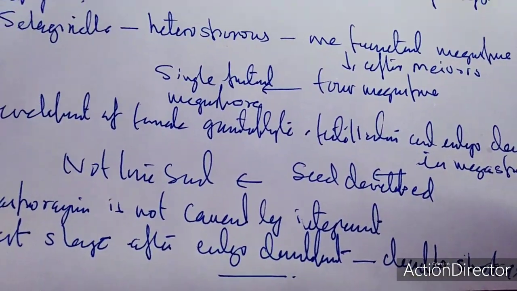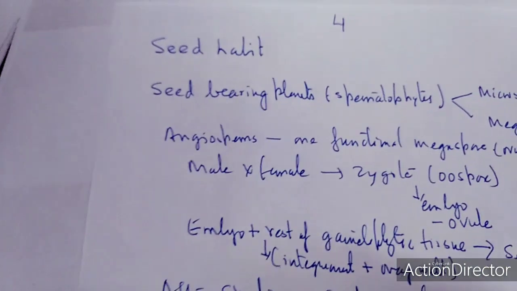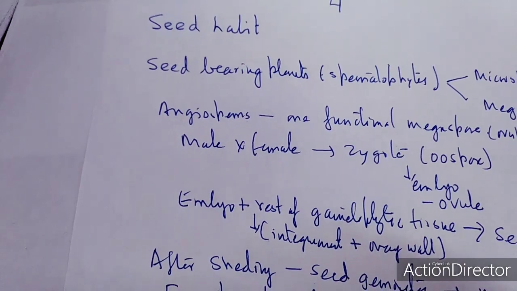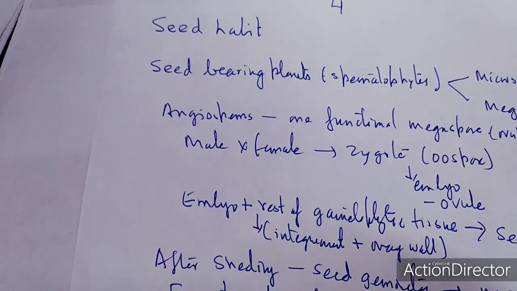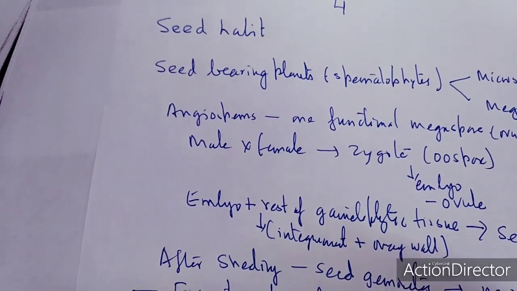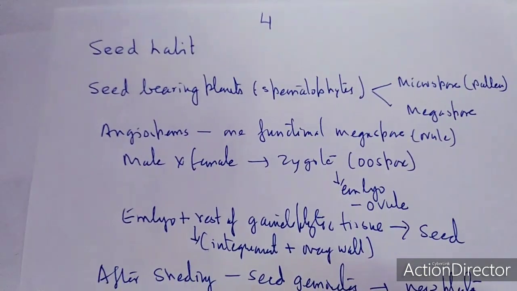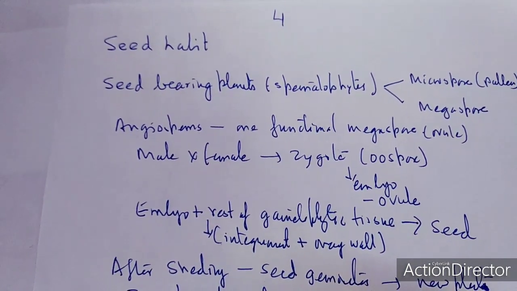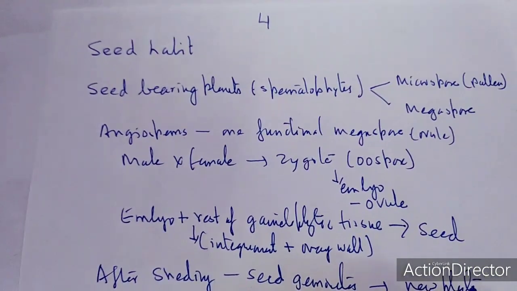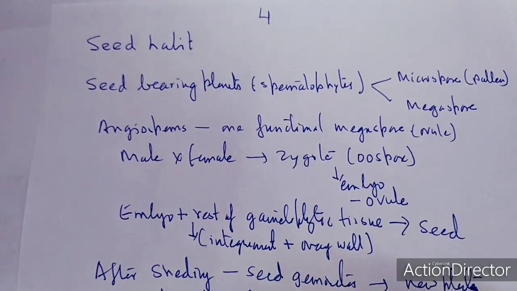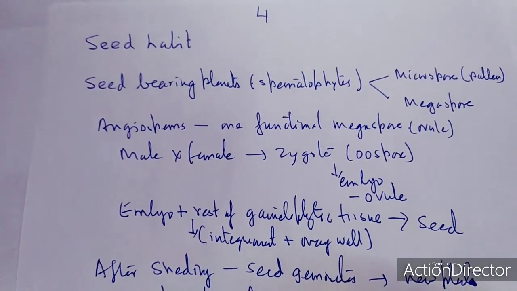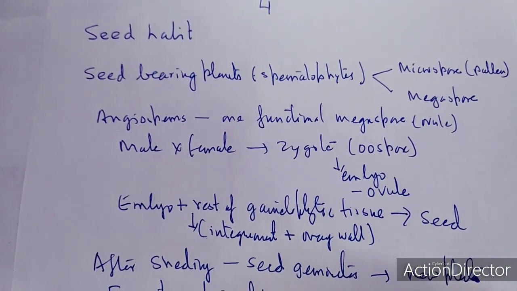So the point of interest is that once we are talking about heterospory and the seed habit, heterospory is leading to the formation of the seed, and once the seed is there, it is going to conquer the land. It can be easily propagated. So the propagation, or what we can say the generation, is going to survive through the seed. This is a very important evolutionary process, because up to Lycopodium homospory is there, and from Selaginella it is a turning point. But again, remember this point, that no true seed has been recognized in Selaginella or any other Pteridophyta, but that is going to start from the Gymnosperm as well as the Angiosperm.